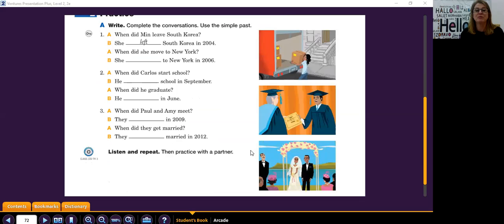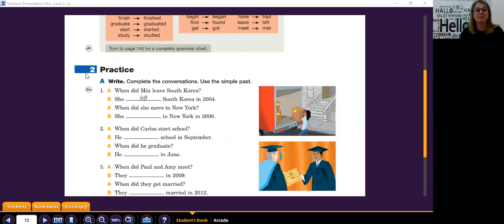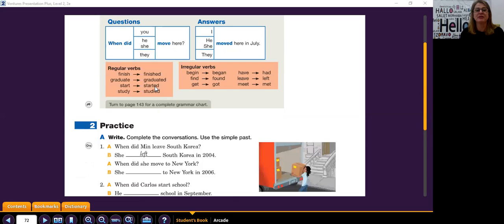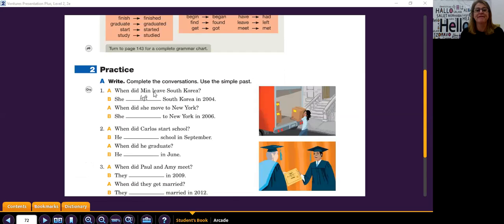Okay, I'm going to scroll down to part 2. Again, pause and rewind anytime. Complete the conversations. Use the simple past. Read with me. When did Min leave South Korea? She left South Korea in 2004. So here is the verb, right? We're talking about the regular and the irregular verbs. The leaving is the doing.